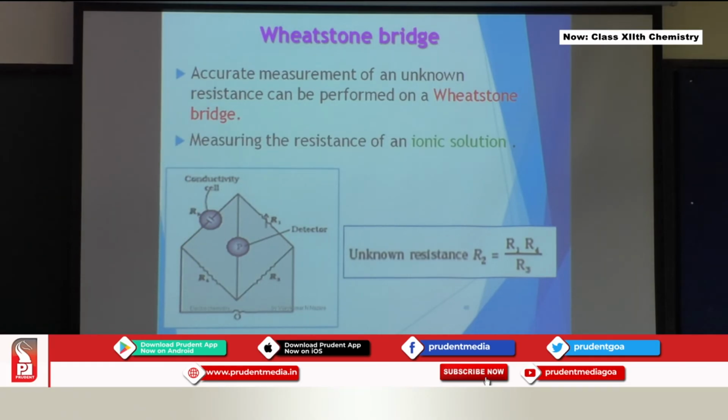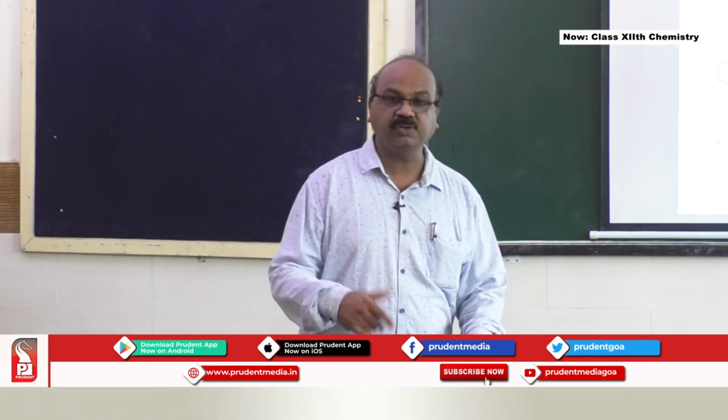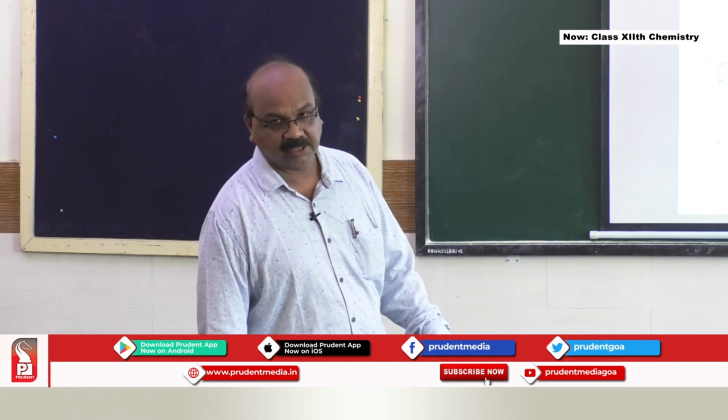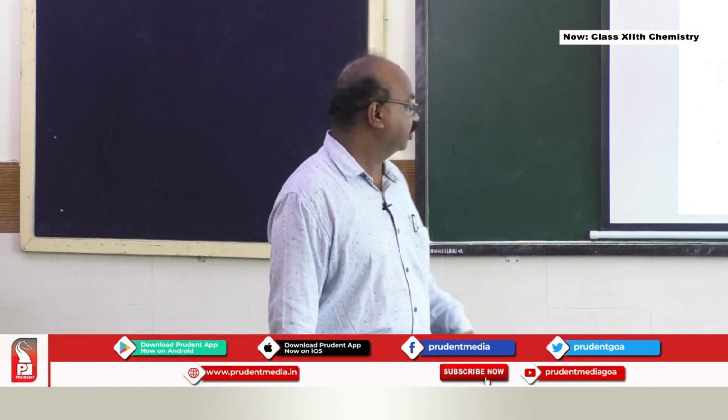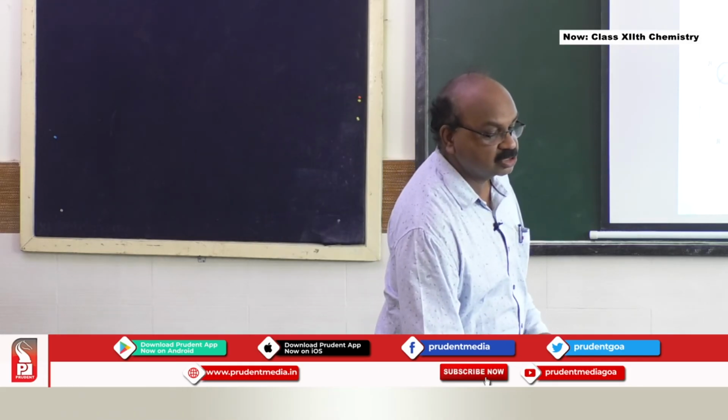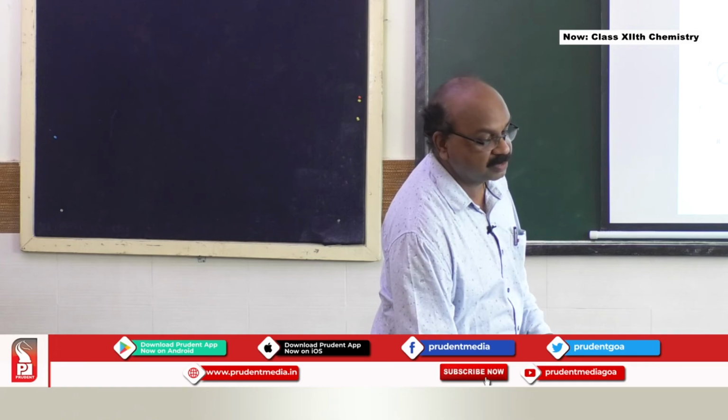The fourth one here, what is taken, which you want to find R2, that is the conductivity cell, and there you are going to find the resistance offered by that particular solution. And if you want to know the conductivity, resistance and conductance are inversely proportional to one another, you will get the conductivity of that solution. So this is the conductivity cell. So, measuring the resistance of an ionic solution, making use of this Wheatstone bridge.